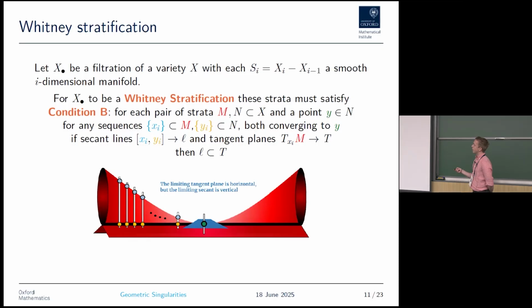Clearly, this fails here. The limiting tangent space is perpendicular to the wall. So the origin has to be considered as a different strata in a Whitney stratification.